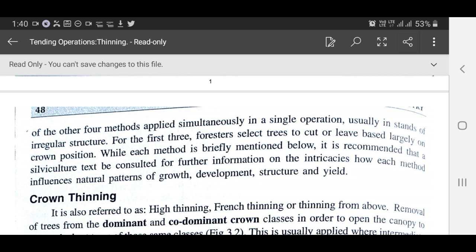For the first 3, foresters select trees to cut largely based on crown position. While each method is briefly mentioned below, it is recommended that a silvicultural text be consulted for further information on the intricacies of how each method influences natural patterns of growth, development, structure, and yield.